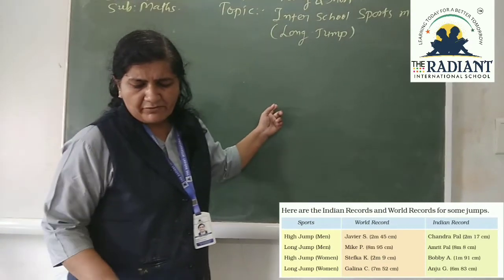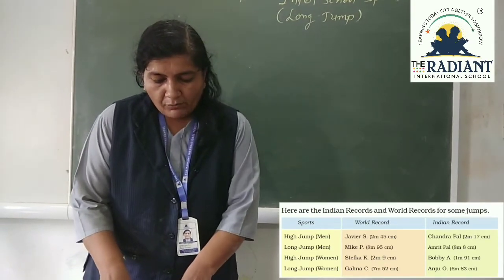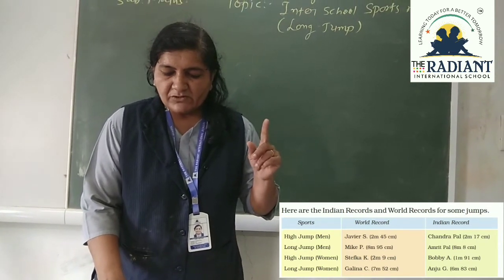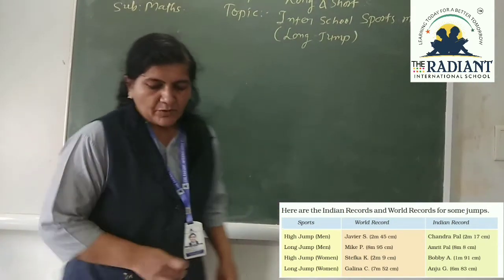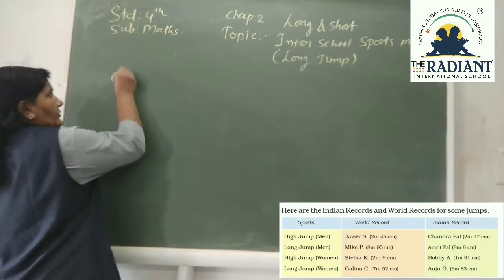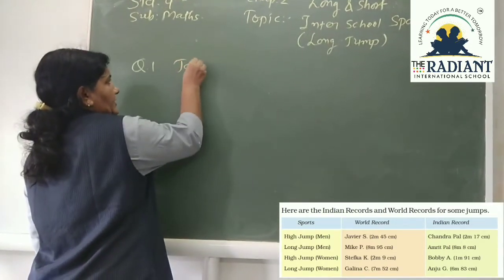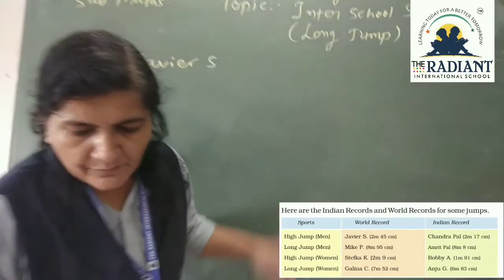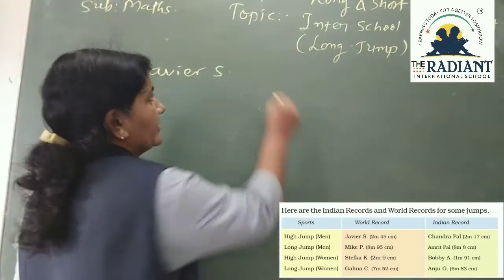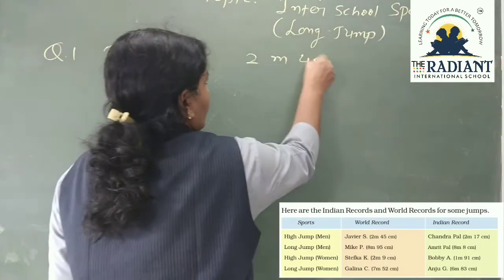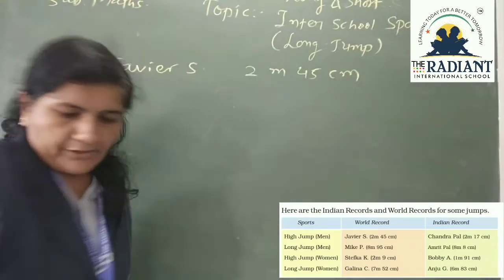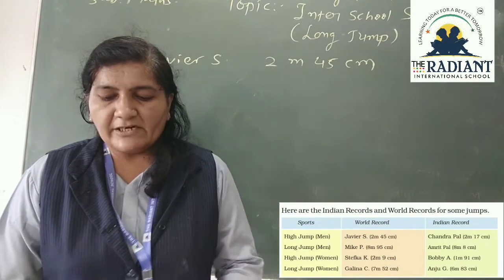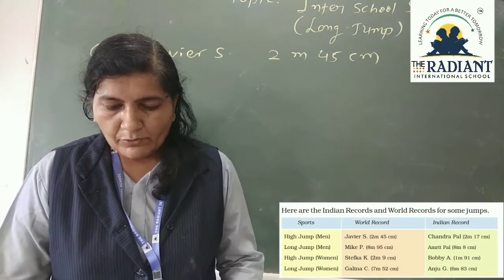First we will find the men's world record for high jump. Question number 1: what is the world record for Xavier S? It is 2 meter 45 centimeter. Now it is given: how many more centimeters should Chandrapal jump to equal the men's world record?